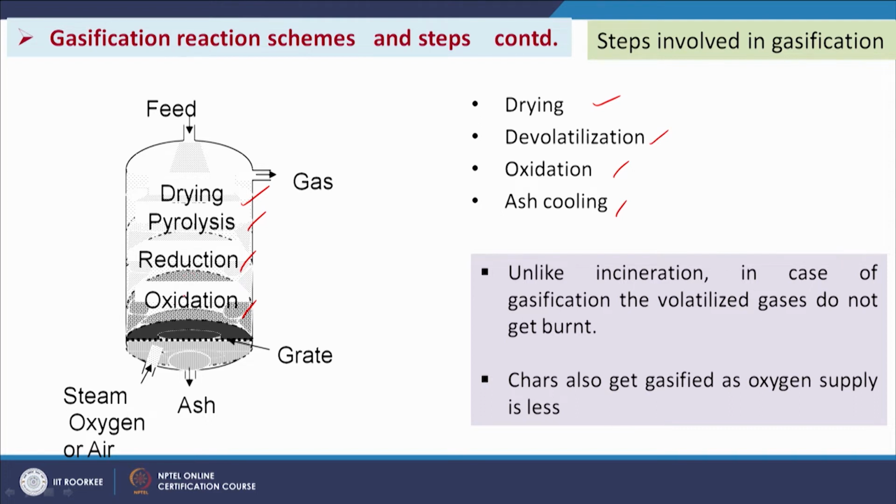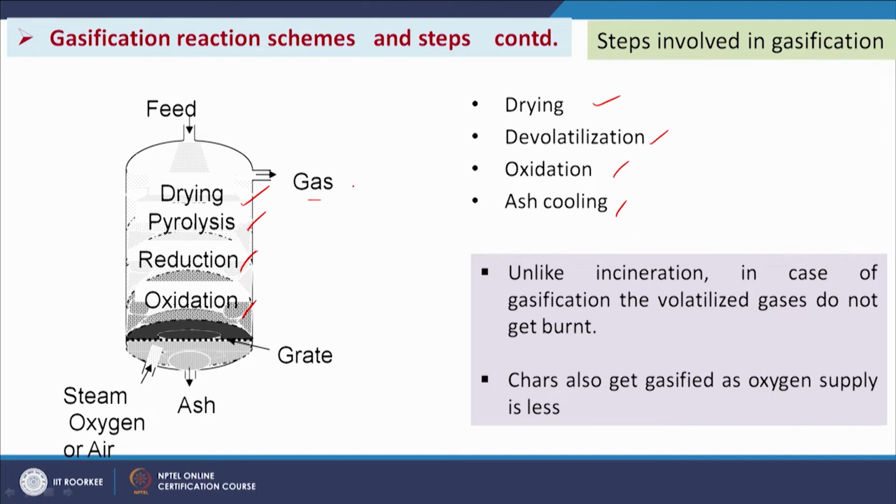When the gas stream goes up, the availability of oxygen will reduce. So, oxidation will subside and reduction will start, and then there will be only heating, so pyrolysis and then only drying, moisture removal, and the gas will go out from the top.